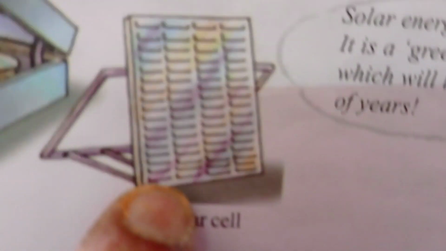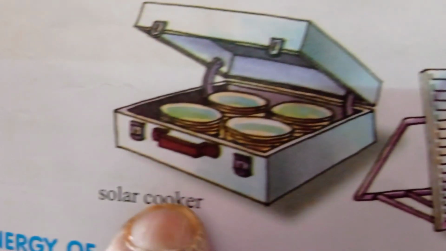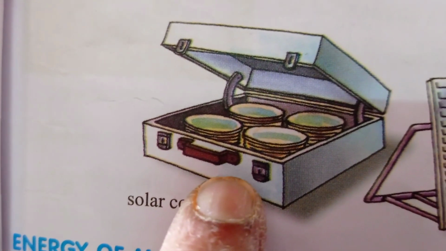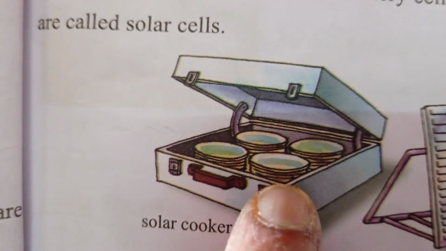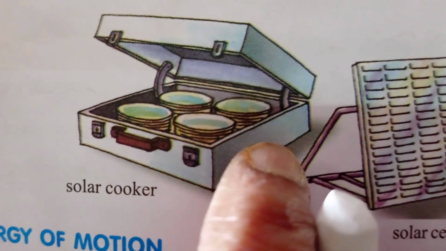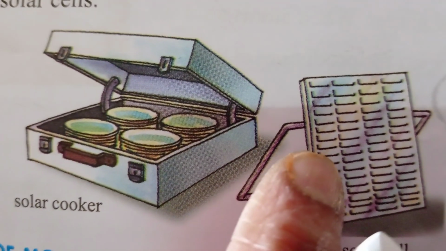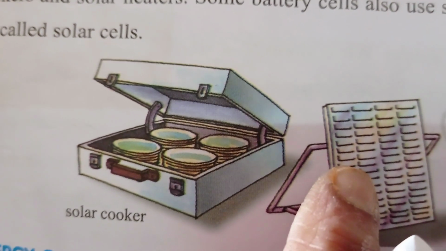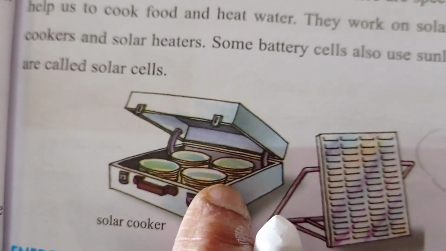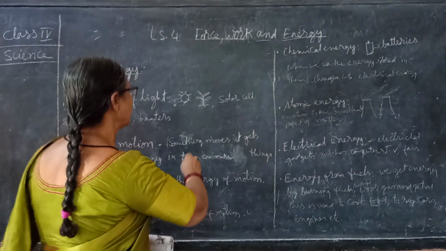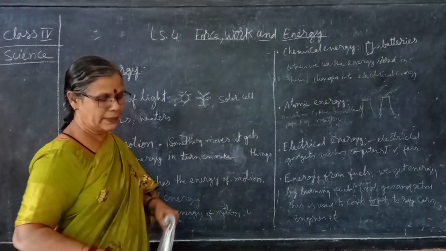So these are the solar cells, and this is the solar cooker, which helps us to cook food and heat water also. Some people keep it on the top of the building. This is the solar cooker. The sun is the main source of energy for the earth. This energy is called solar energy.